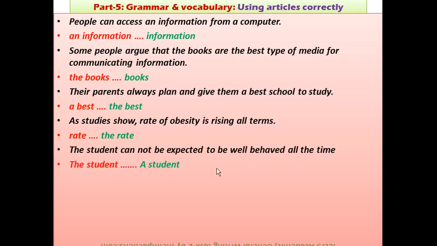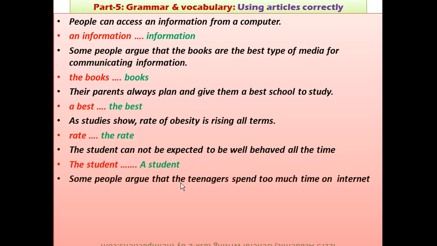What's the problem here? The same problem. We are not talking about any particular student; we are talking about a student in general, and it is not plural, so we have to use "a". If it was plural, it should be simply "students cannot be expected to be". Here it's not plural, so we have to use "a student", right?